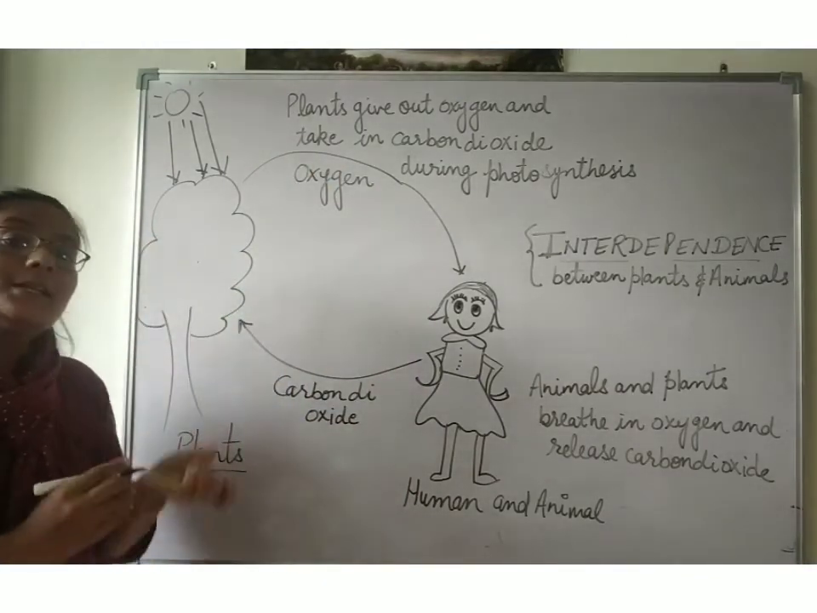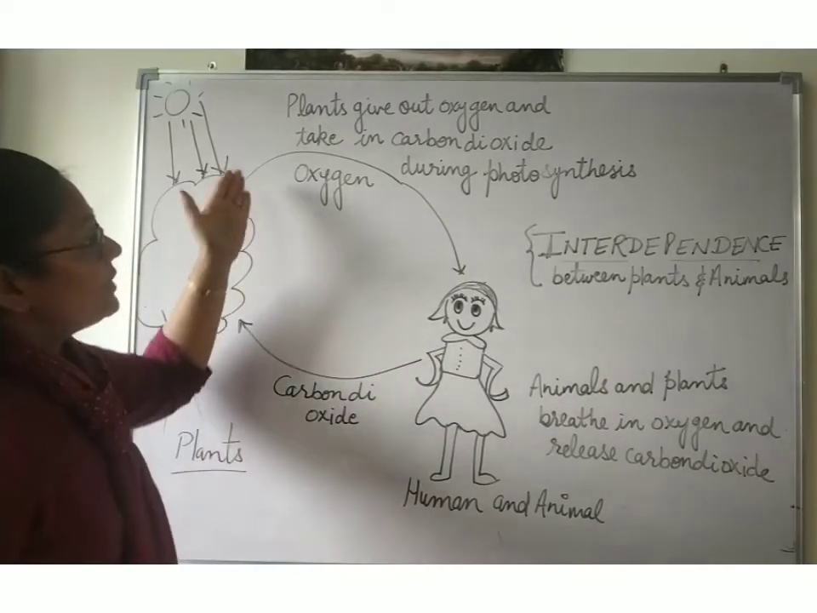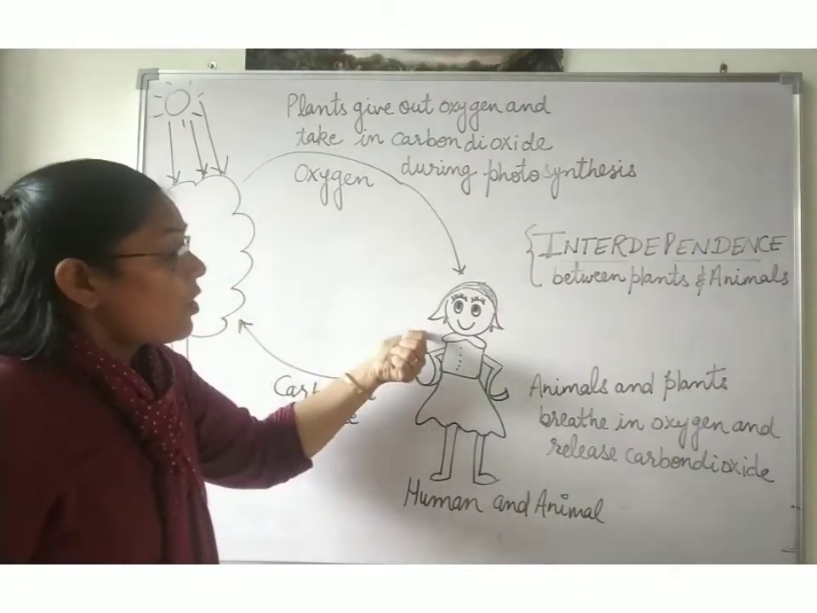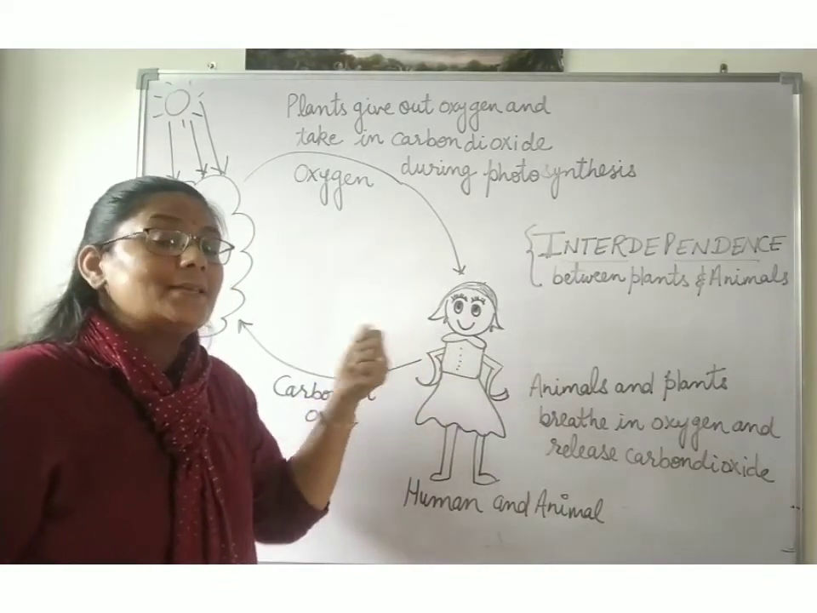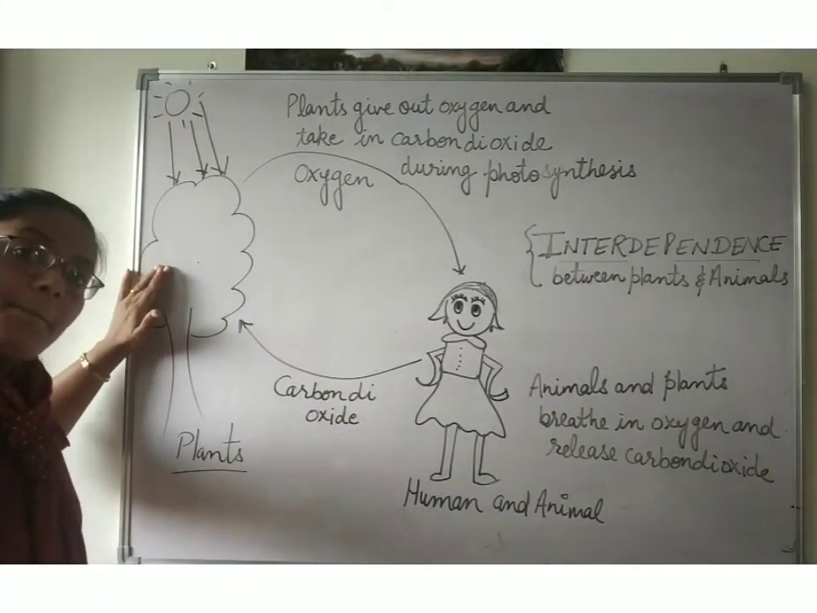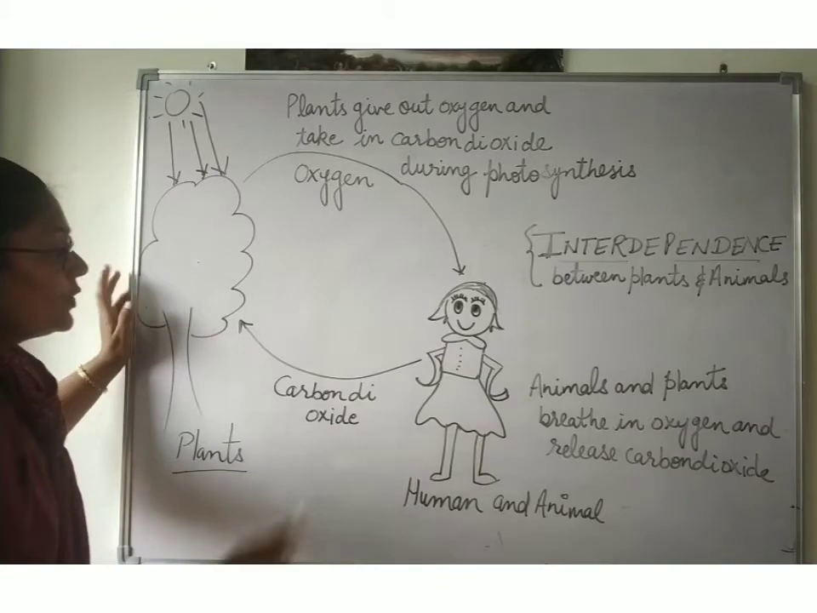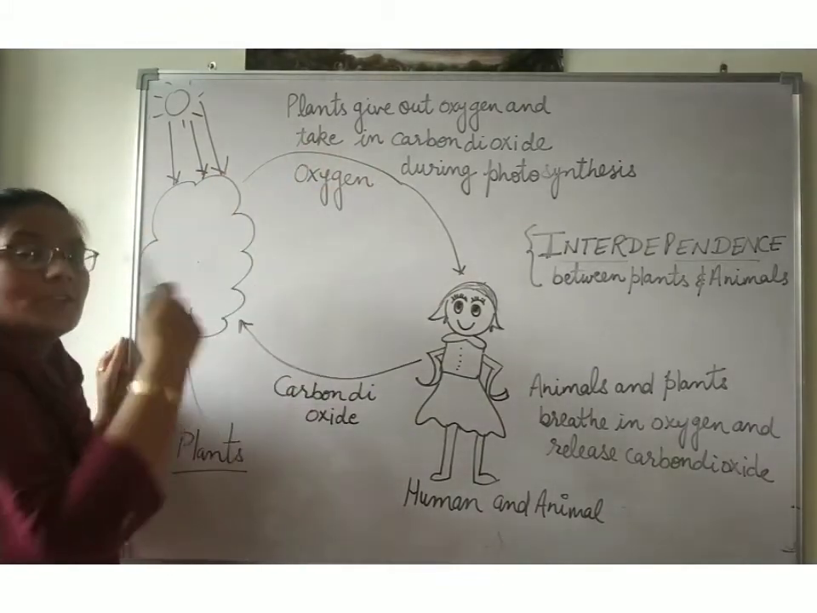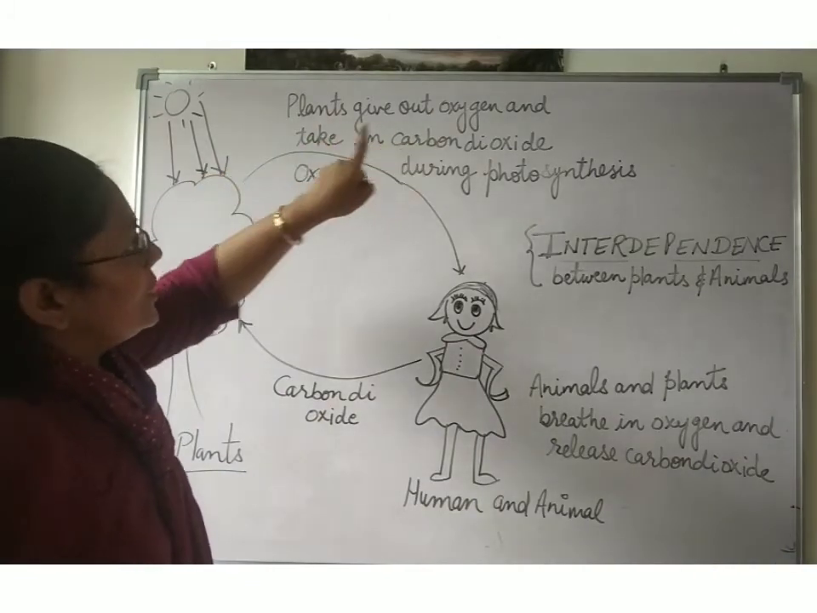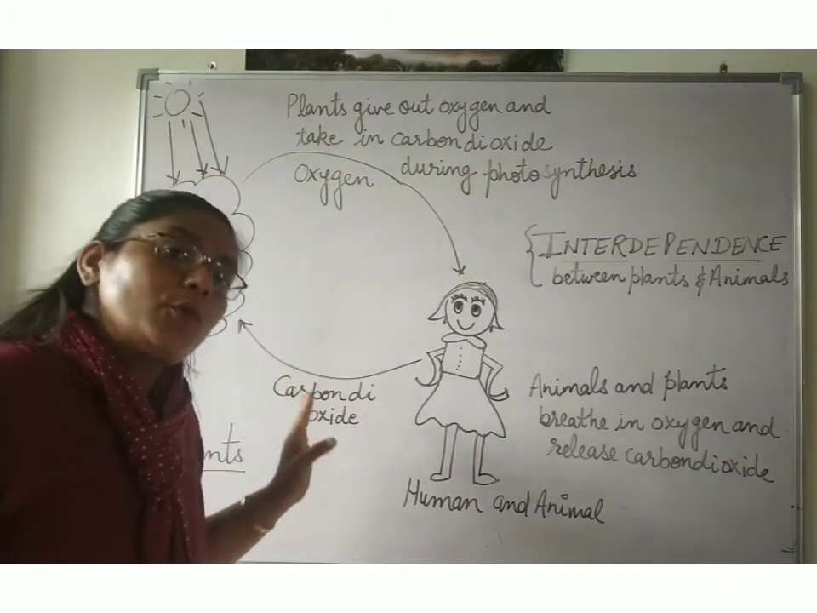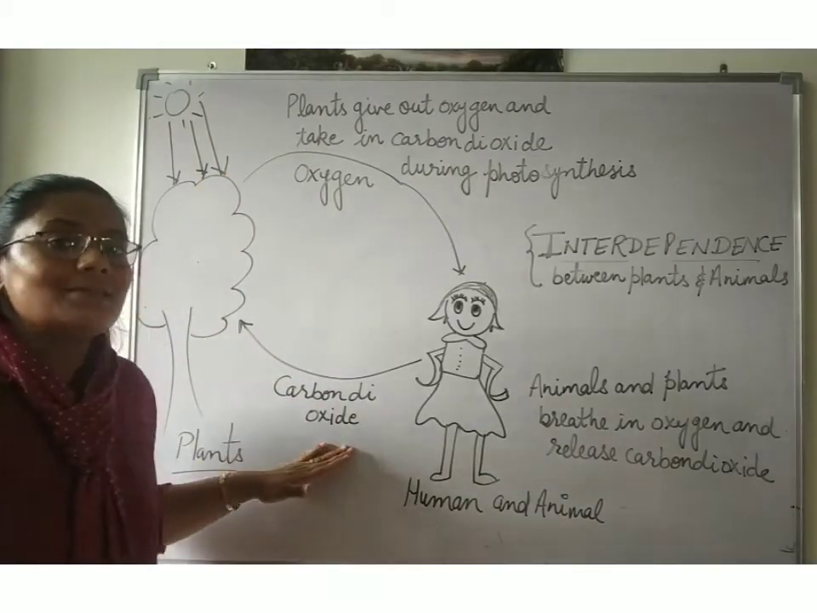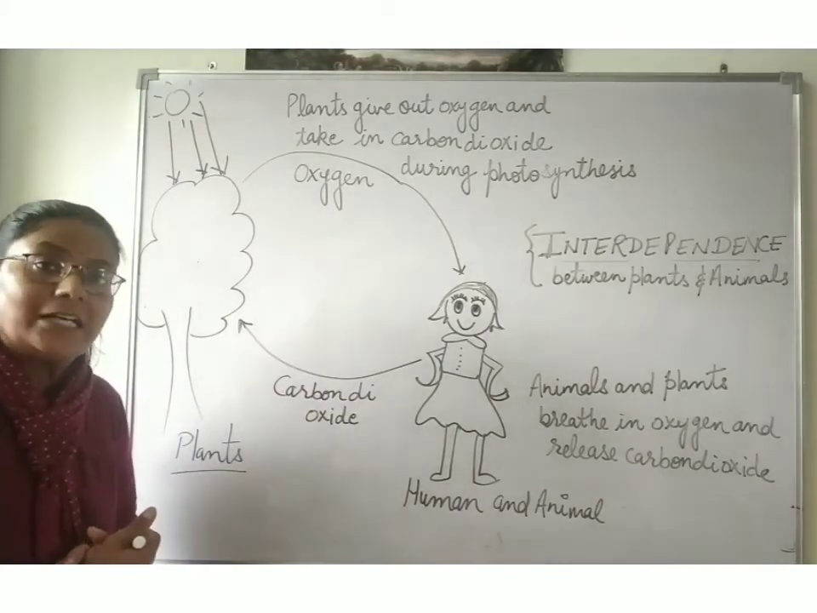So the plants release this oxygen which is taken up by the animals and human beings. The oxygen which is taken up by the human beings, they release carbon dioxide which is taken up by the plants in photosynthesis. So just like that, this process goes on. Here I have written: plants give out oxygen and take in carbon dioxide during photosynthesis. So here the balance of oxygen and carbon dioxide remains maintained on the earth.